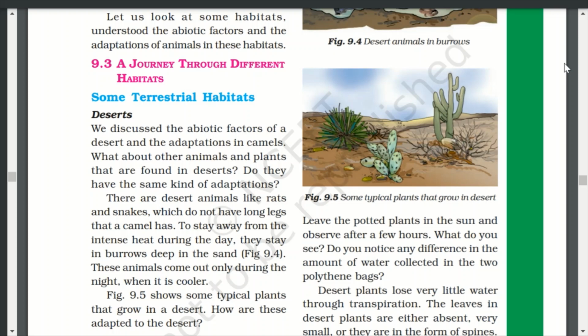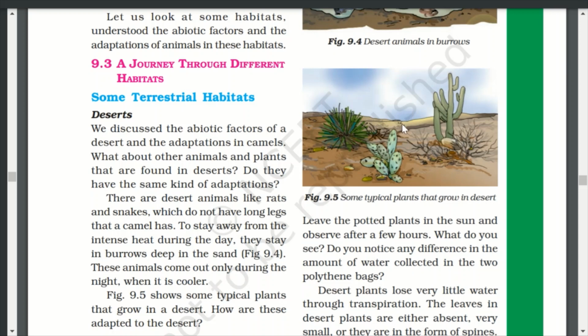What about other animals and plants that are found in deserts? Do they have the same kind of adaptation? There are desert animals like rats and snakes which do not have the long legs that a camel has. To stay away from the intense heat during the day, they stay in burrows deep in the sand. These animals come out only during the night when it is cooler.